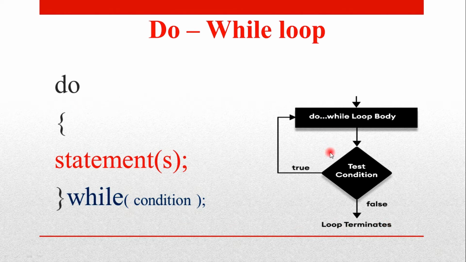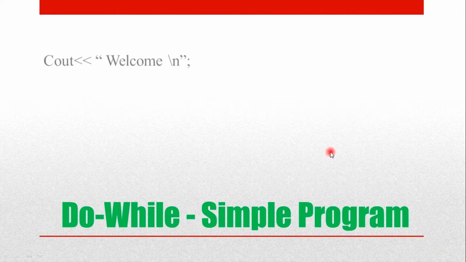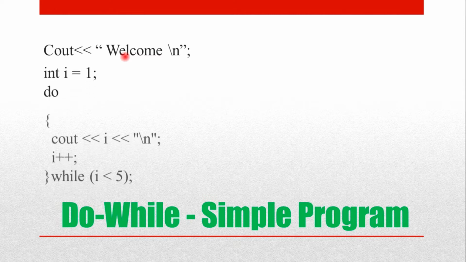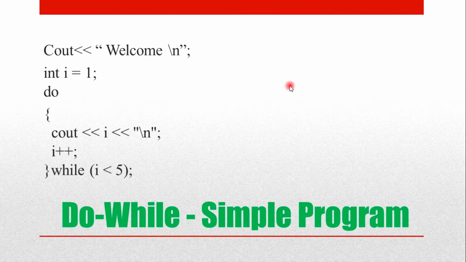We'll see some simple programs on how do while is executing. So now, what will be printed in the output? Yes, very good. So Cout, you have double quotes, and within double quotes we have welcome. So welcome will be printed in the output screen. Fine. Now we are saying int I equals 1. So what is my data type? Integer. So 1 is a number which is assigned to a variable I.